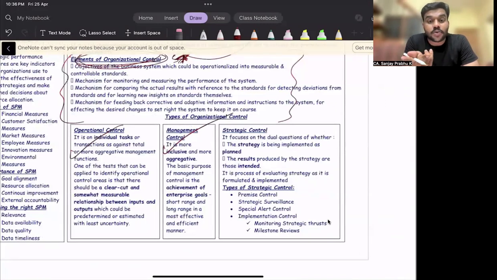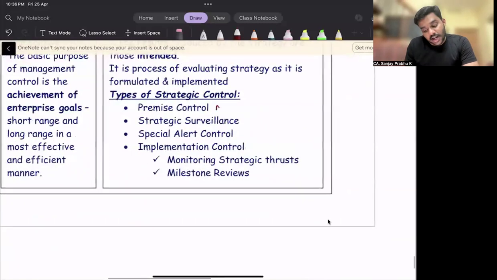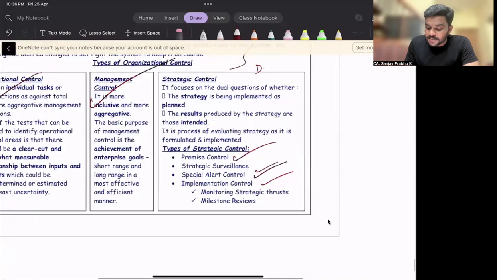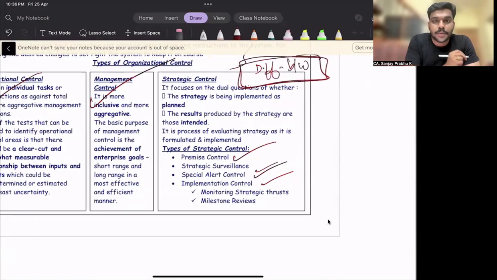You can expect a question like this: what is the difference between operational control and management control? Or what is the difference between premise control and special alert control, or strategic surveillance and implementation control. So you can expect a difference-between question. Please go through all the differences between.